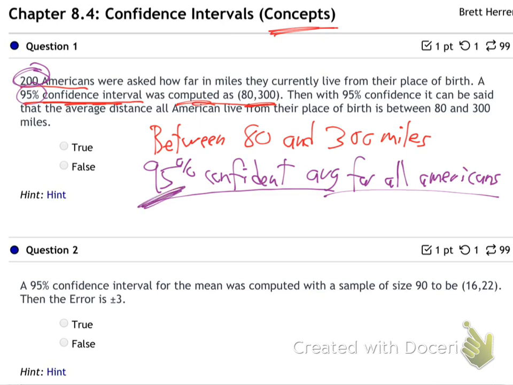Well, it turns out we're 95% sure. Never 100%, but pretty sure, 95% sure that the real average, the true average for all Americans, is somewhere between 80 and 300 miles from where they were born. They now live. So remember, that's what they're going for.